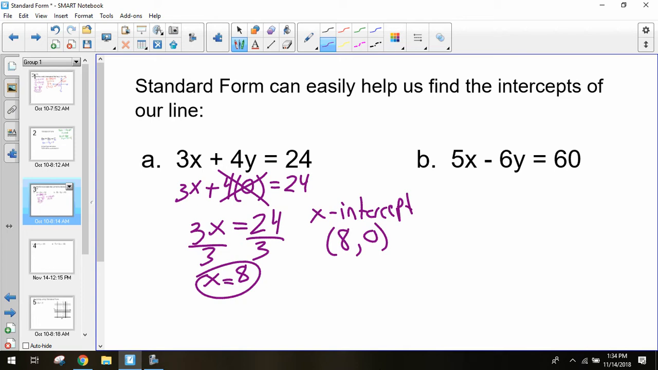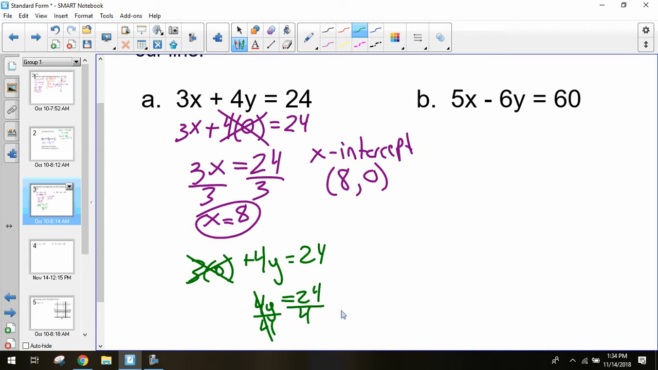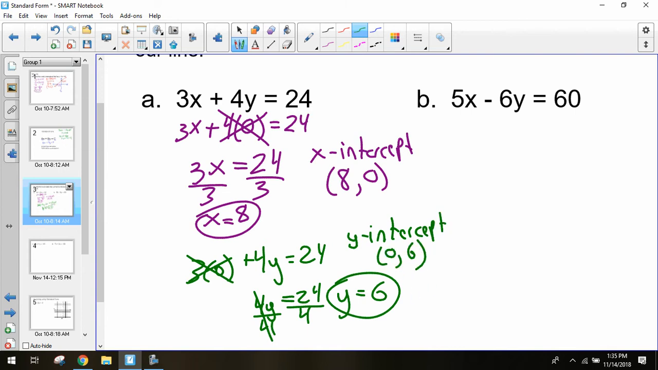I can do this exact same thing to solve for my y. When solving for your y-intercept, we plug 0 in for x. So that means 3 times 0 plus 4y equals 24. So 3 and 0 cancel out. That leaves me with 4y equals 24. Divide by 4, and I get y equaling 6. So when I think about my y-intercept, I know it occurred when my x was equal to 0 and my y was 6.